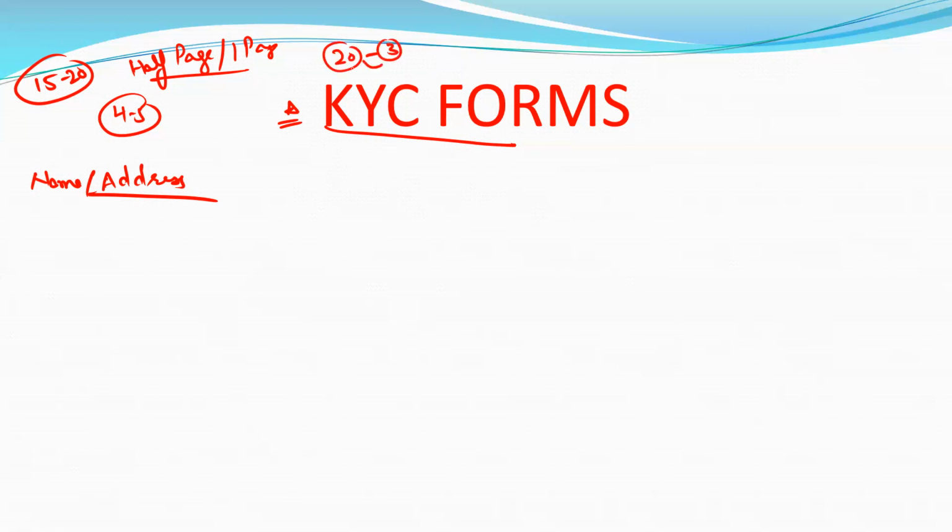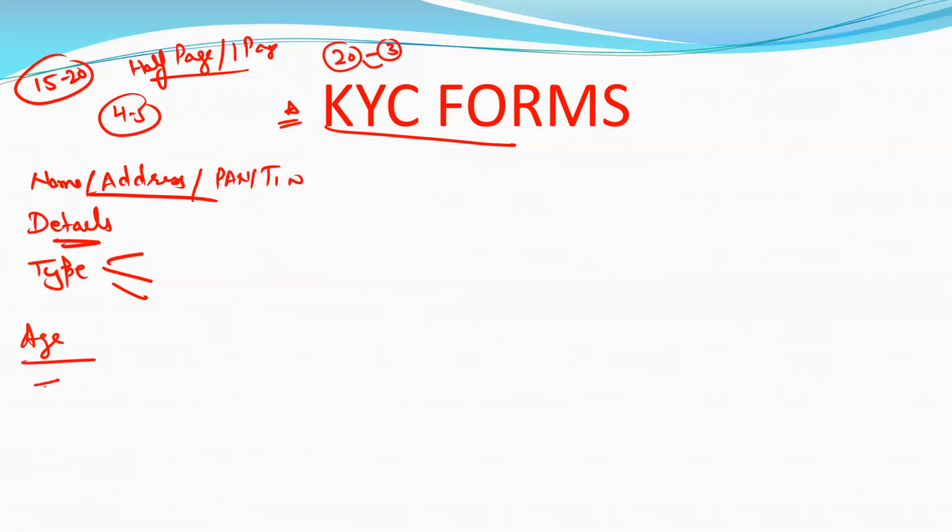That's why I'm discussing all points. So, name, address, PAN or TIN of the customer, details of the family: mother, father, spouse. Type of account they want to open: current, saving, term deposit or loan. Next one is age group. Also, whether you are working or not, occupation or student, because on the basis of that your account will be opened.